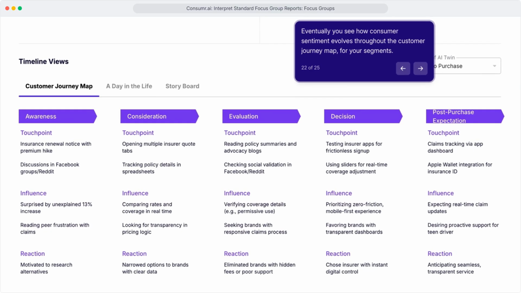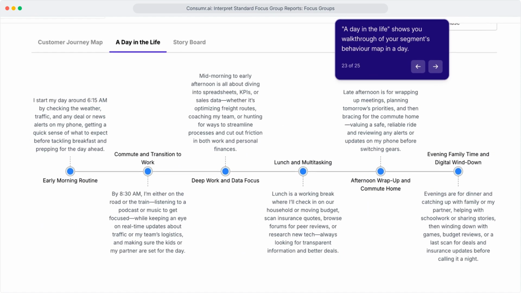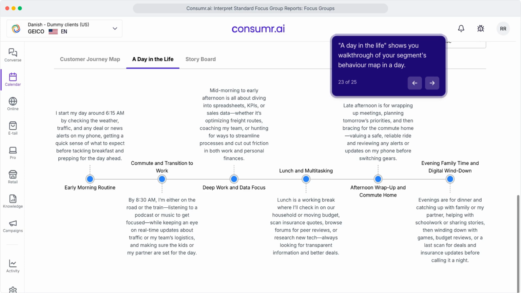The customer journey sentiment map shows evolution across the entire journey. How does emotion shift from first awareness all the way through to long-term loyalty? Where do you lose them? Where do you win them over? A Day in the Life walks you through your segment's actual behavior: routine, friction points, media consumption, decision moments, how your product fits into their daily reality.